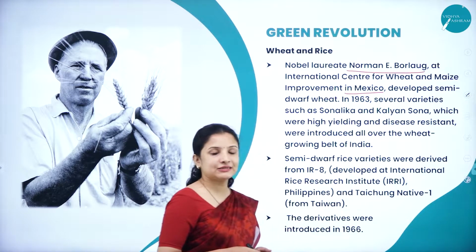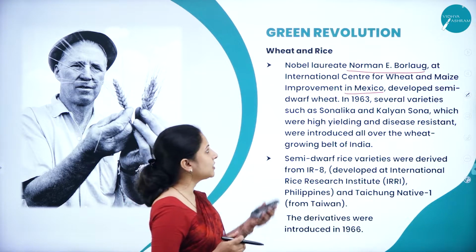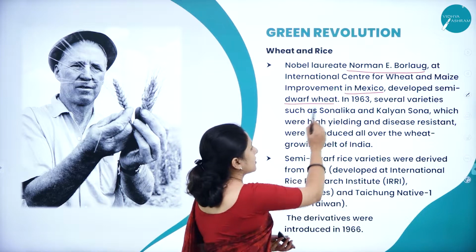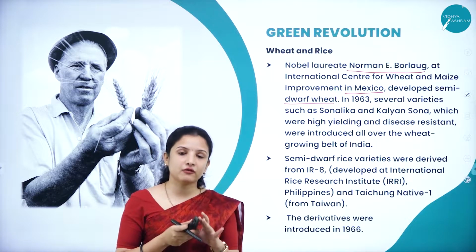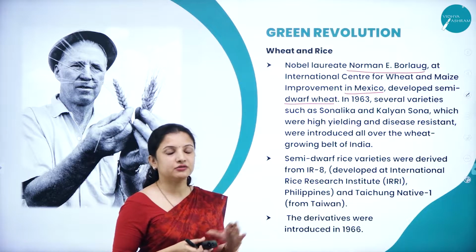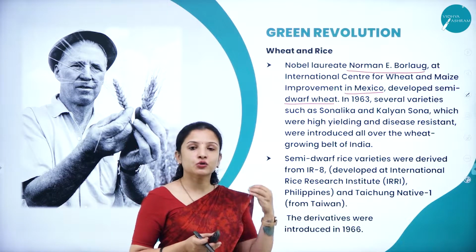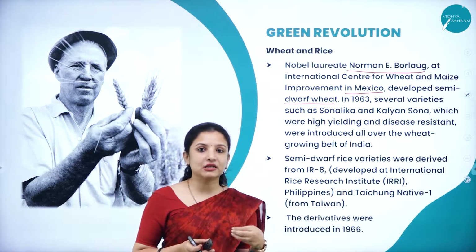He is the first person to have developed the semi-dwarf wheat. So that is how, following his technique of plant breeding, a semi-dwarf wheat was made in India as well. So he was the first person to bring a revolution, which is nothing but the green revolution.